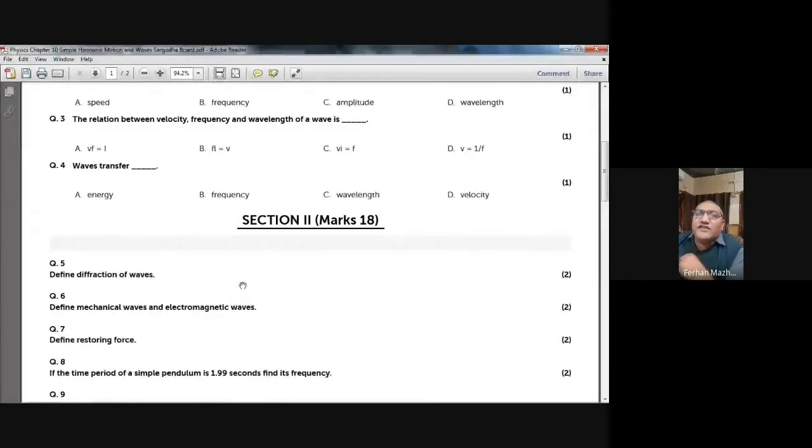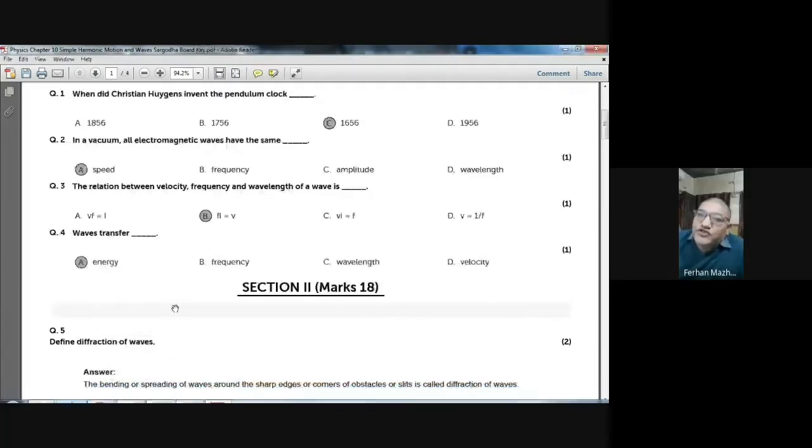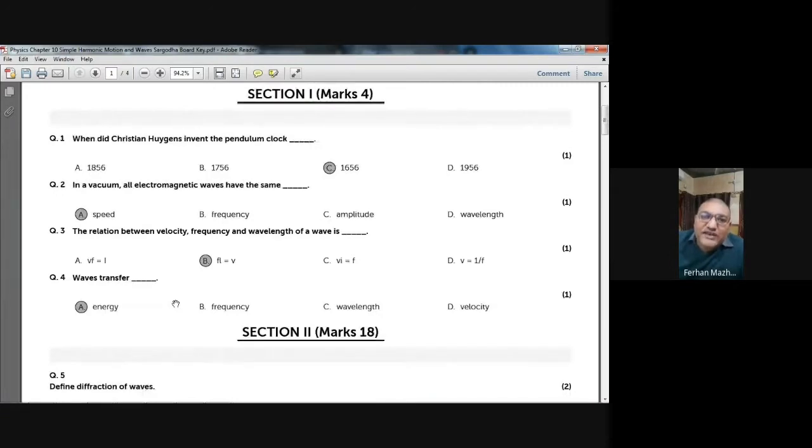Water transfers dash. Water, with the help of its waves, can transfer energy from point A to point B. Energy. So what's the option? A. Option A is the right option. So in this chapter-wise assessment, chapter number 10, simple harmonic motion, we have 4 MCQs. So we are done with the MCQs.